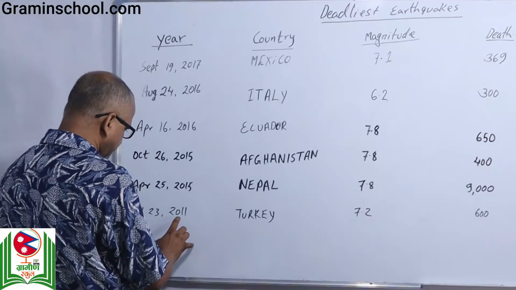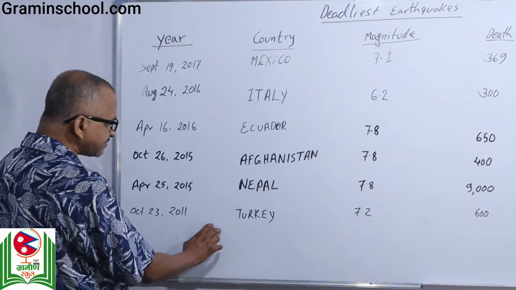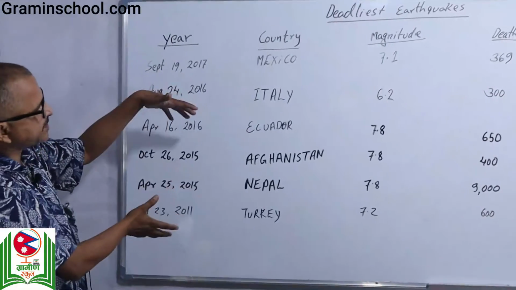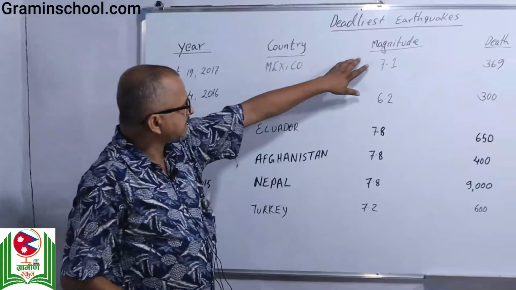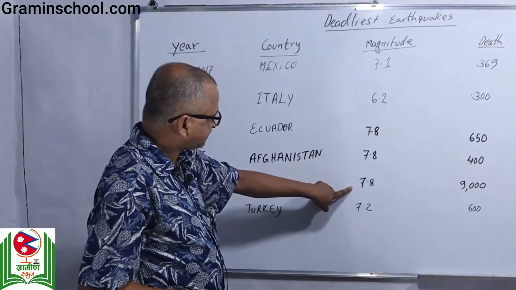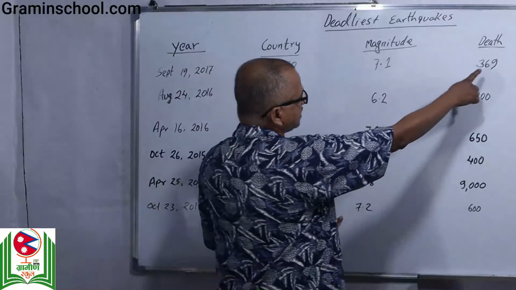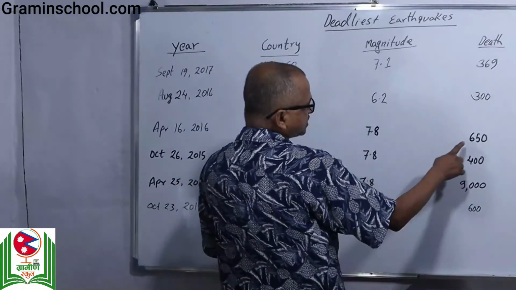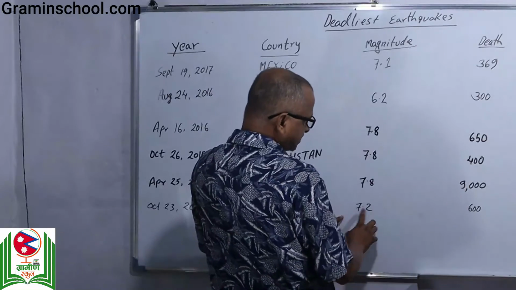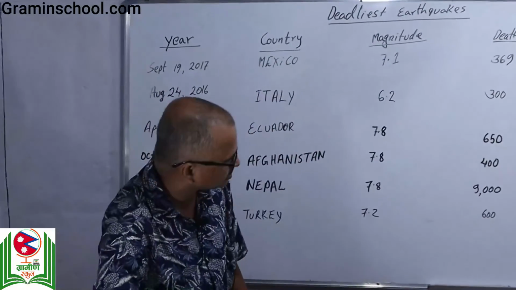October 23, 2011, Turkey 7.2, 600 casualty. Friend, why am I showing this? See, the same scale of earthquake, 7.1, 7.8, 7.8, 7.8, 7.2. 369 casualty, 650 casualty, 400 casualty, 600 casualty.